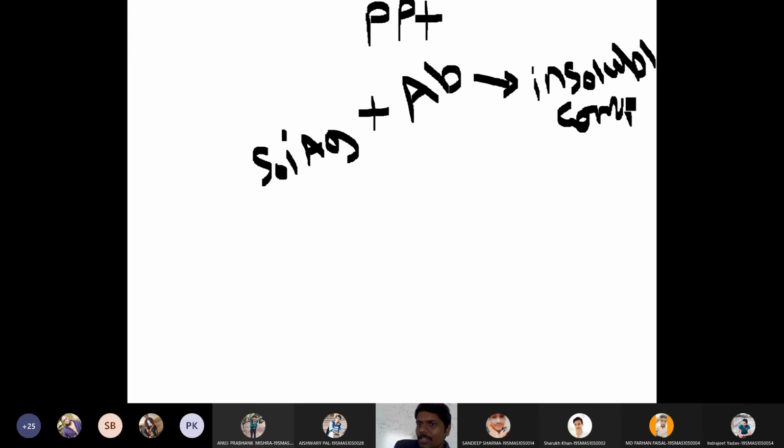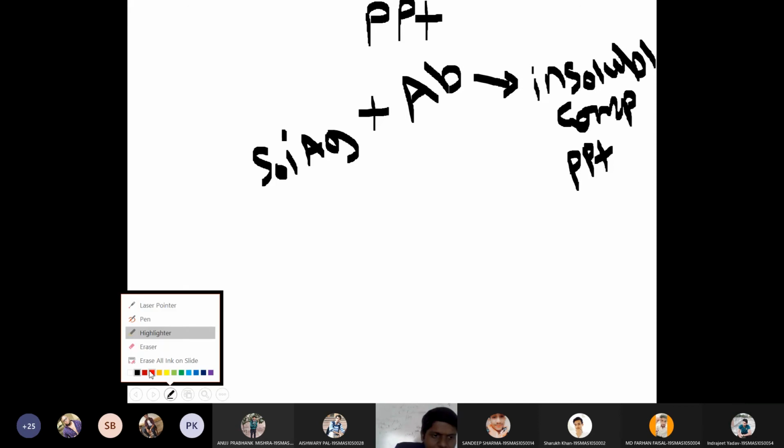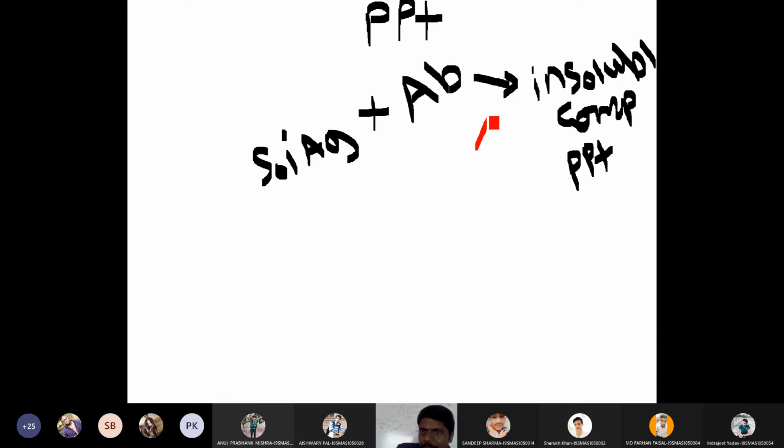This insoluble complex is called precipitation. What are the requirements for this insoluble complex? This will happen at optimal temperature, pH, and in the presence of NaCl. This is the definition of a precipitation reaction.